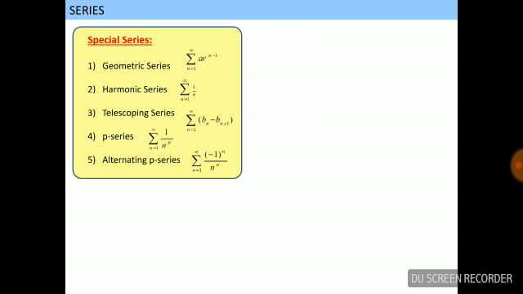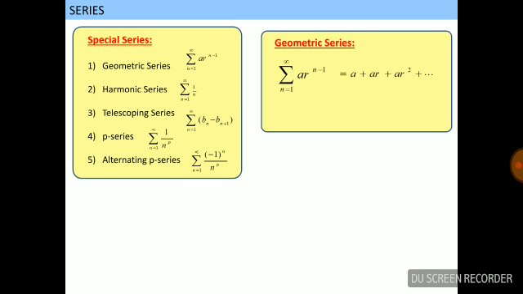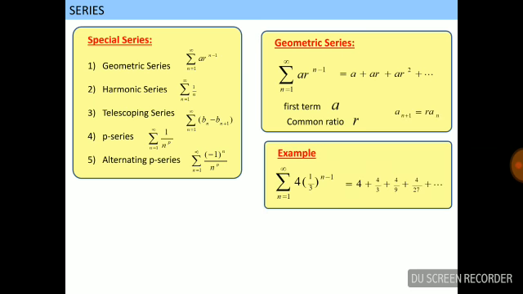Special series: geometric series, harmonic series, telescoping series, P series, alternating P series. A geometric series is in the form a plus ar plus ar square and so on up to infinity, represented by the summation of ar to the power n minus 1.